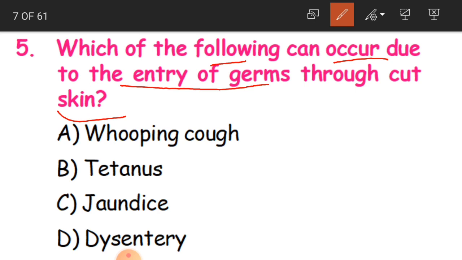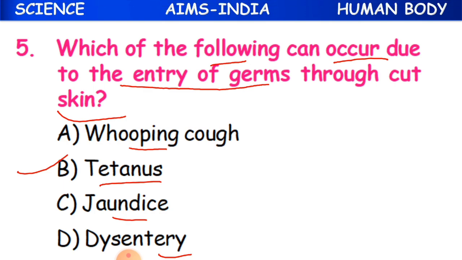So which disease is going to occur because of that entry of germs through cut skin? Whether it is whooping cough, tetanus, jaundice or dysentery. What is it? So the answer is tetanus. B option is the correct one. Clear children?